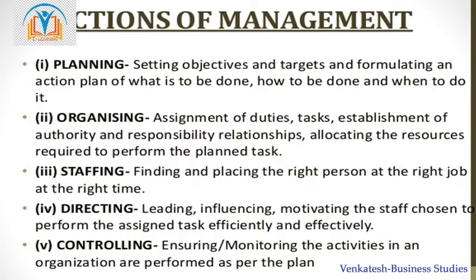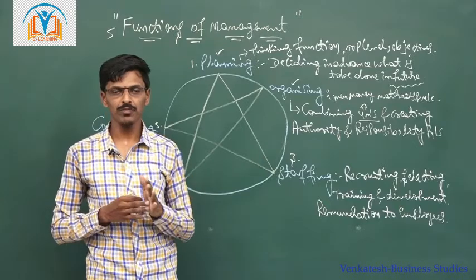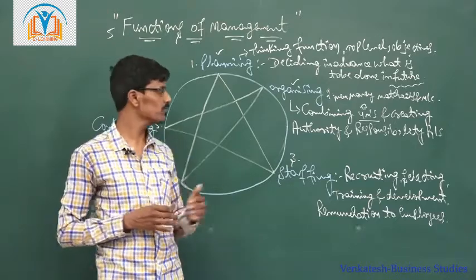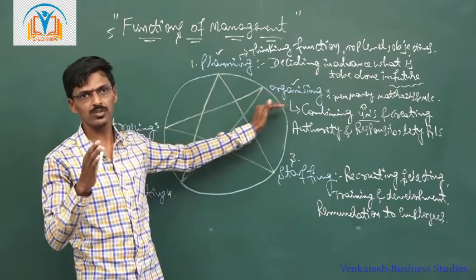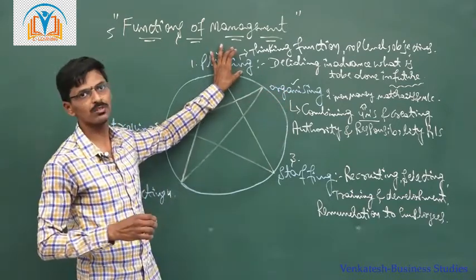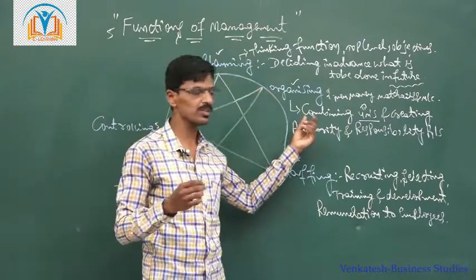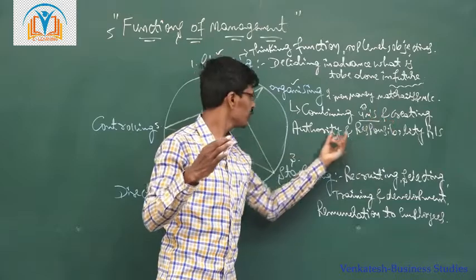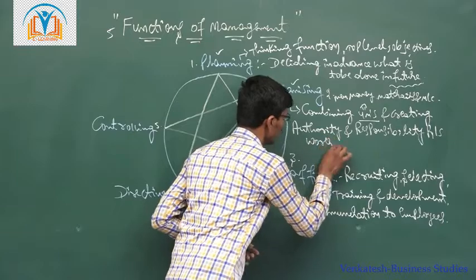In other words, organizing is the creation of a structure of duties and functions to be performed by each and every individual in the business enterprise. Once you prepare the plan, you need to organize all the resources required to achieve the organizational objectives. So organizing is a process of combining 4 M's, creating authority and responsibility relationships and allocating the work to the employees.